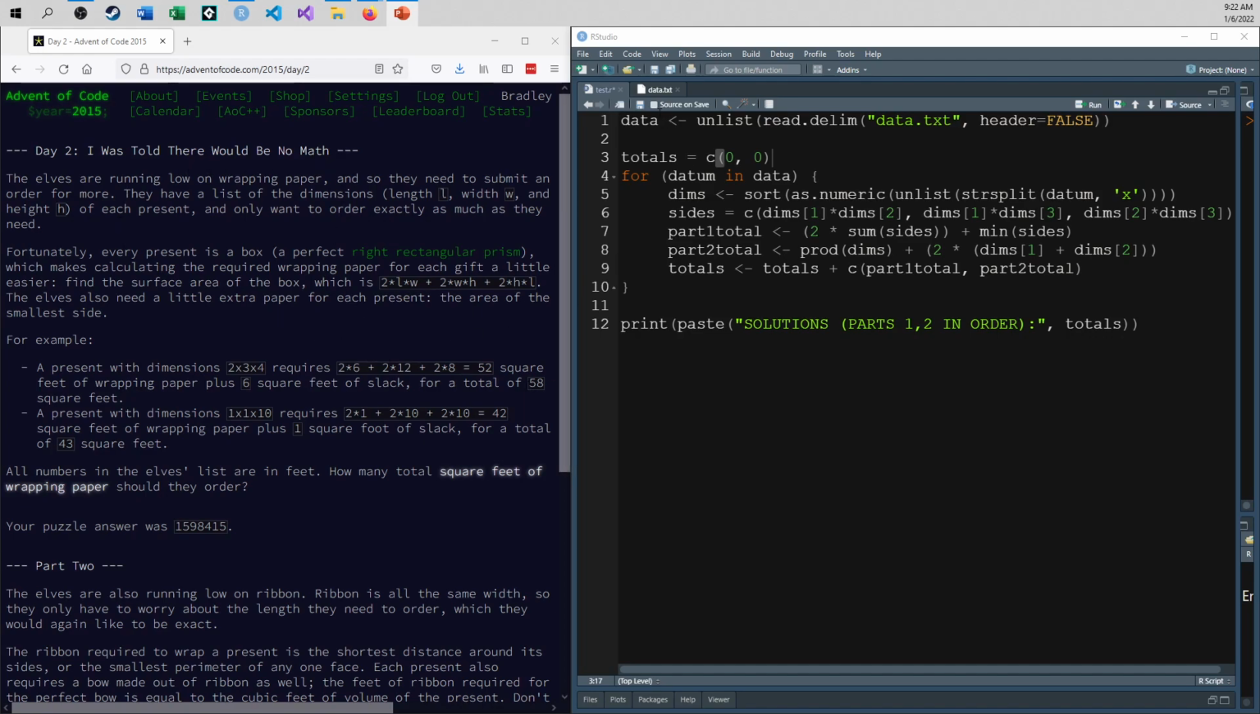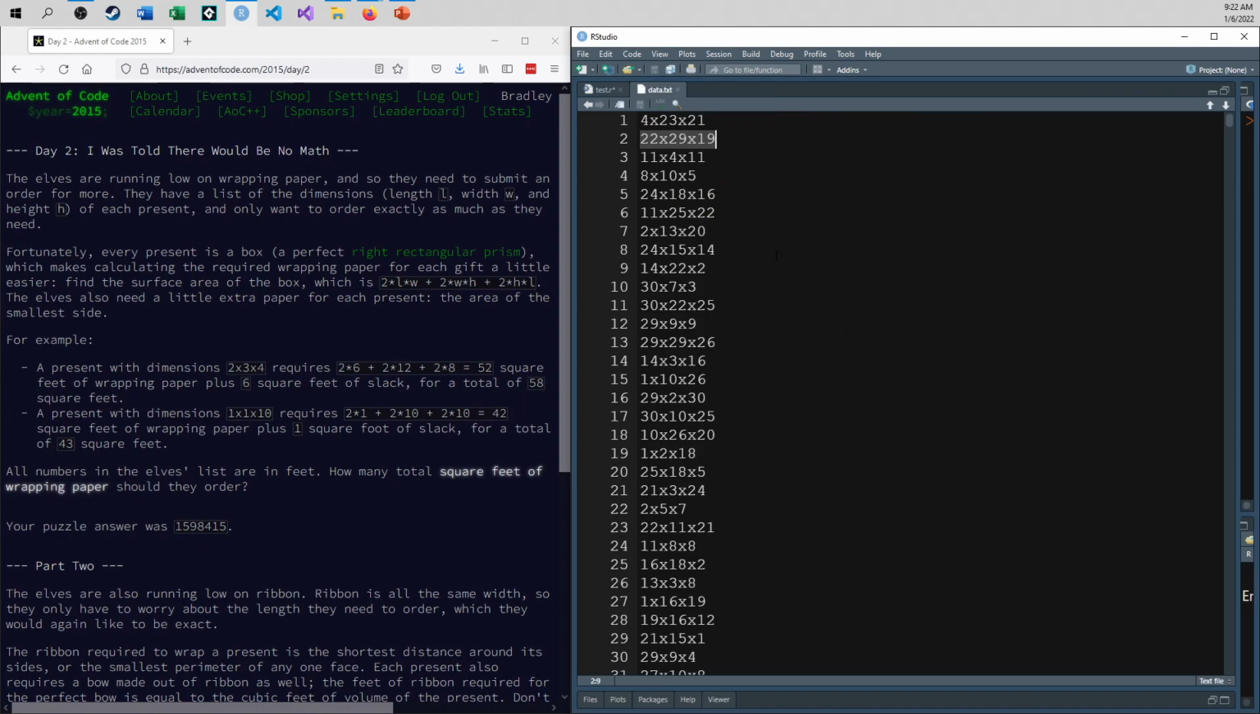We're going to be wrapping a ton of presents, 1,000 of them in here. And let's just look at this example here. We need to figure out for part 1 how much wrapping paper I need for all of this. Every present has 6 sides; every present is a cuboid. And so we have to figure out how much wrapping paper to give.